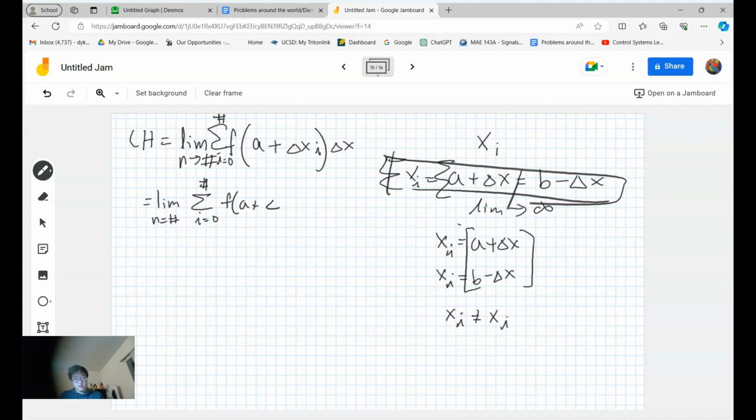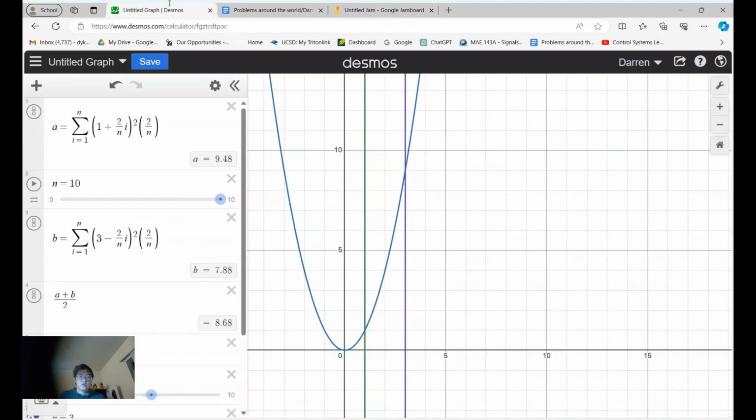A plus change of x i, change of x, and then the right hand would be equal to the limit, because it kind of is obvious what it would be, because it's b minus change in x i, change in x. So we have both of them, and now we finally know the final stage, which is this.